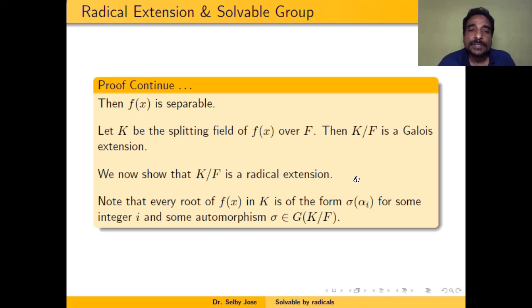That means some root of f_i. That means sigma of alpha i will be some root of f_i, which is a root of f of x. Therefore, any root of f of x is of the form sigma of alpha i for some integer i, and some automorphism sigma belonging to the Galois group of K over F.